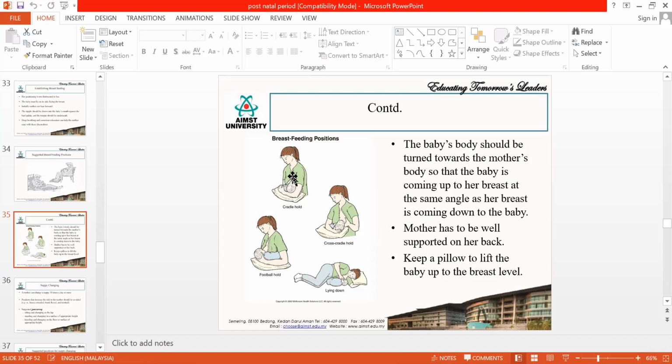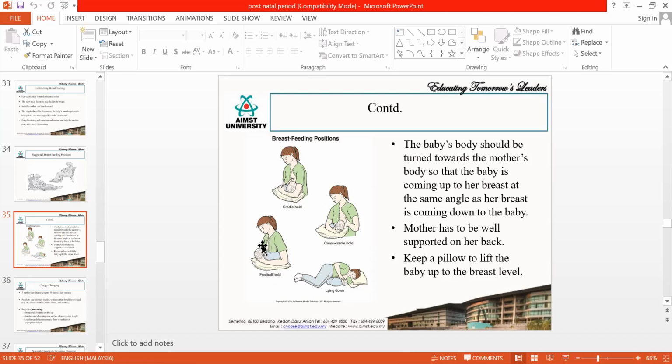The other hand will be supporting the breast so that the nipple is drawn inside the baby's mouth. Then this is called cross cradle hold. When you are feeding on the right side, the left hand will be supporting the baby.